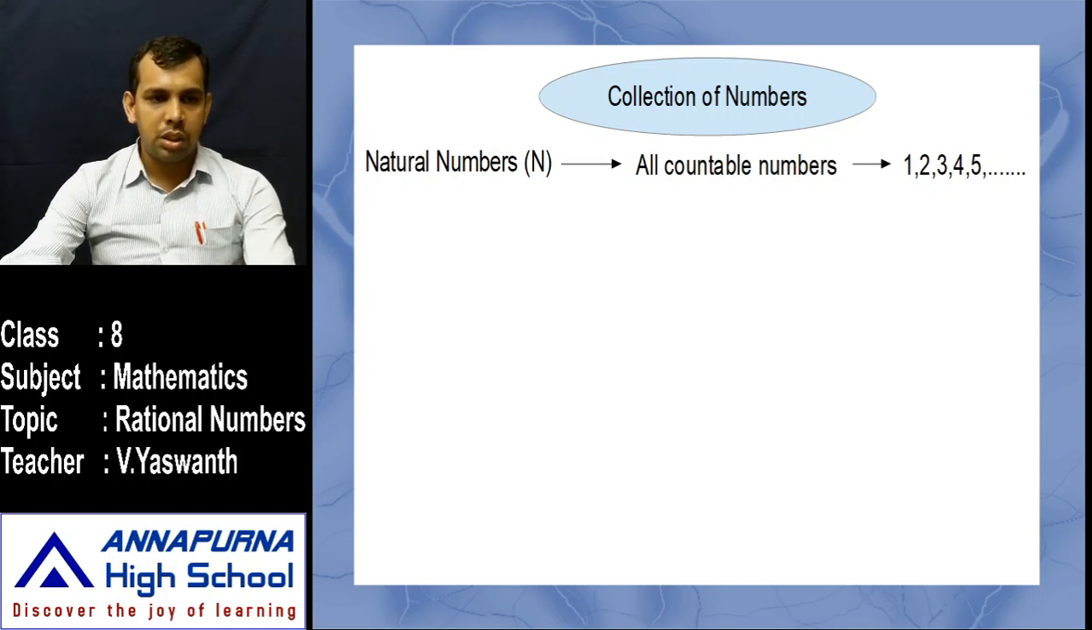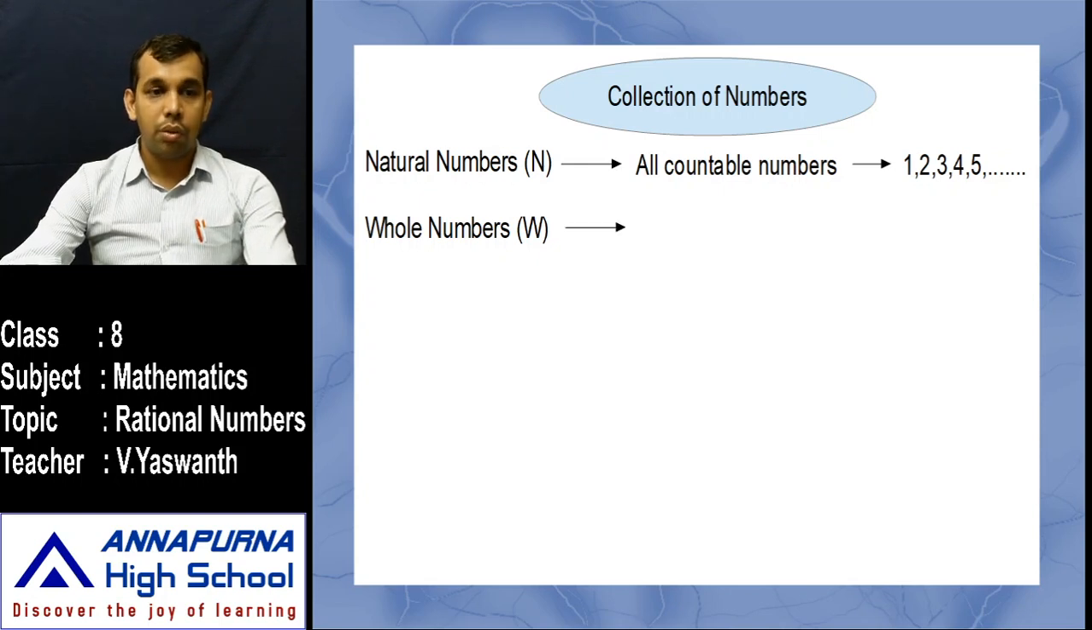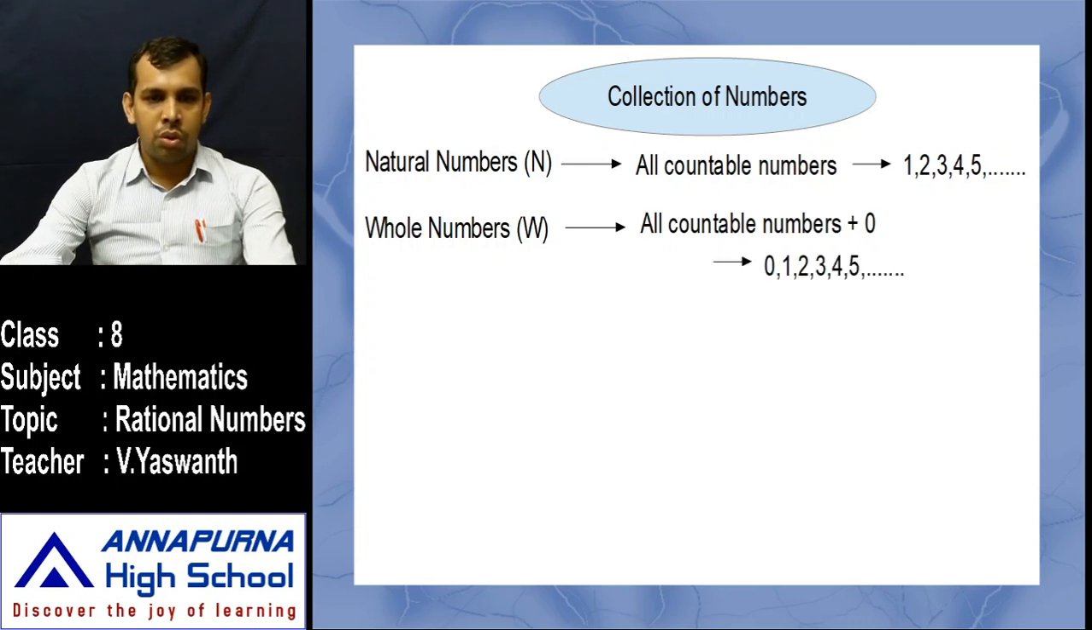After the natural numbers, the next group is whole numbers. Which type of numbers do we take as whole numbers? It is very simple. I think you missed one number. What is that? That is 0. If you add that 0 to the countable numbers, then we get whole numbers. Whole numbers means all countable numbers plus 0. That means whole numbers start with which number? 0. 0, 1, 2, 3, 4, 5 and so on. These are all the whole numbers.